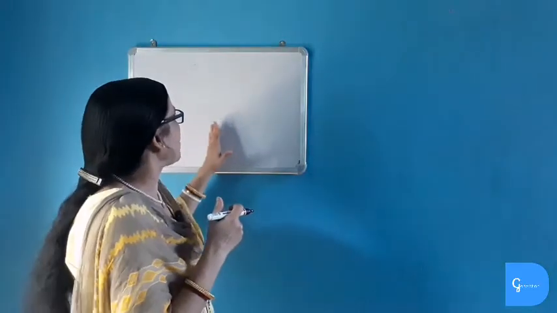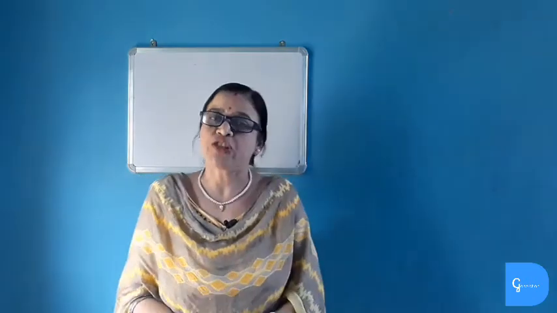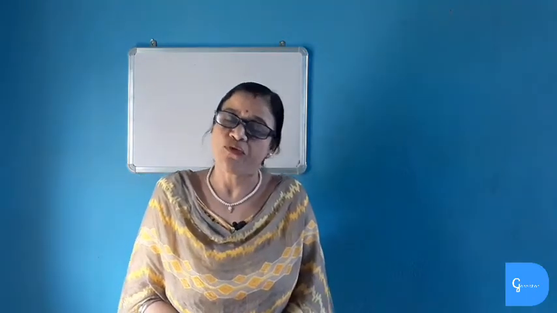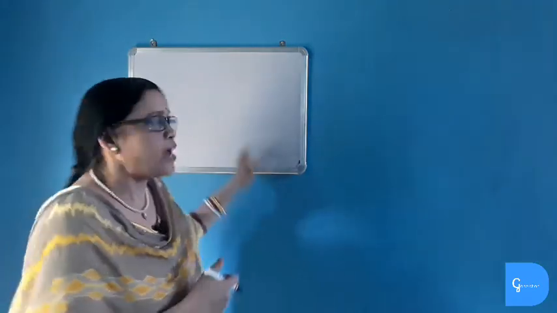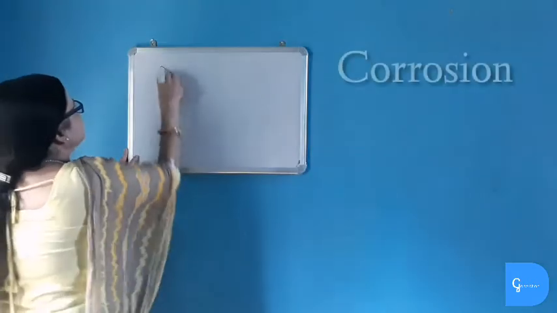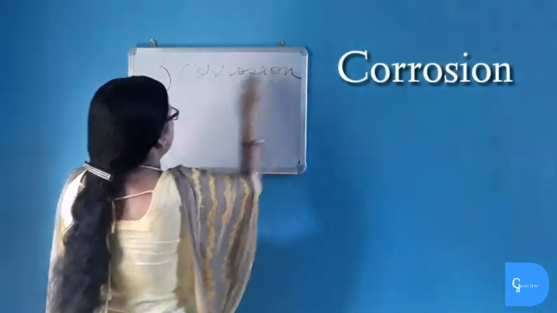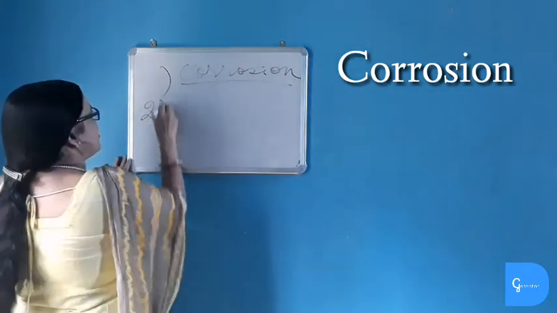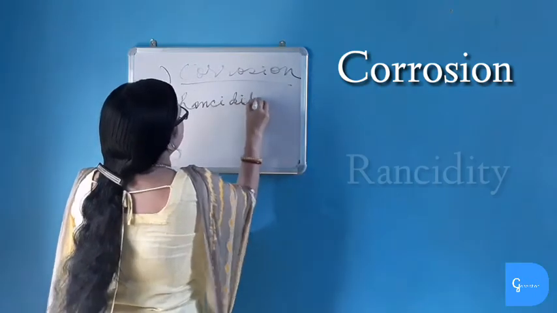Now I will tell you about the effects of oxidation in our everyday life. Oxidation causes damage to metal as well as to our food. Oxidation which causes damage to metal is known as corrosion, and the oxidation which causes damage to our food is known as rancidity. Damage on metal is known as corrosion, and damage on food is known as rancidity.